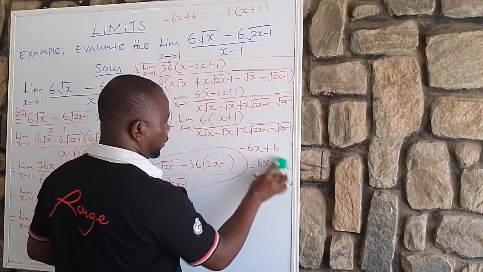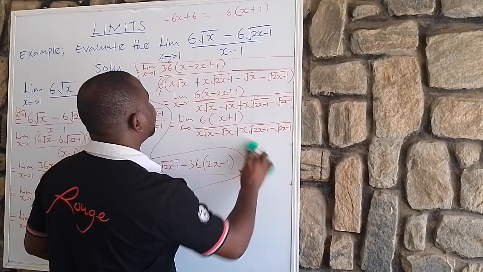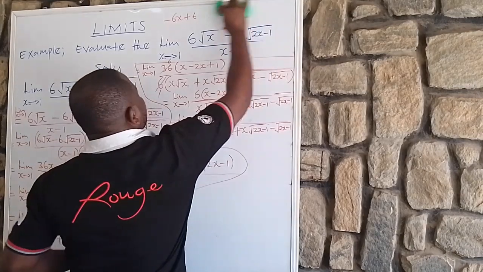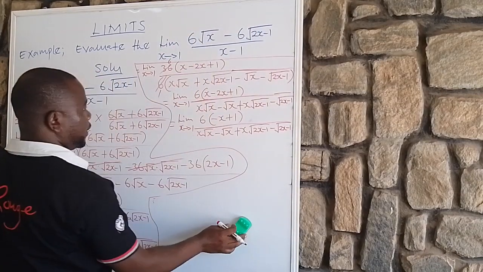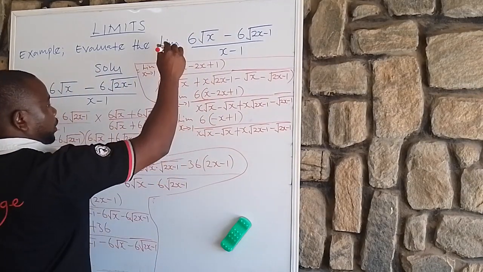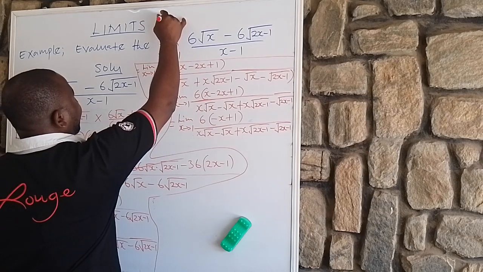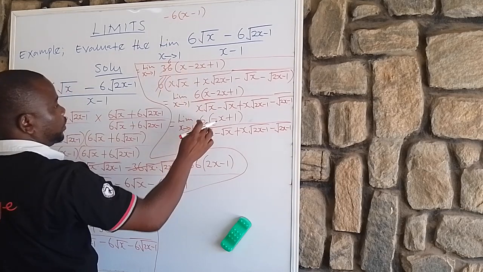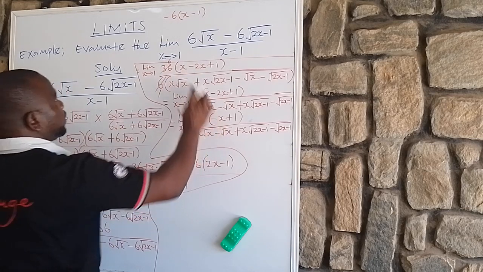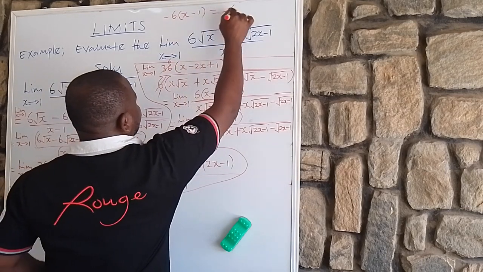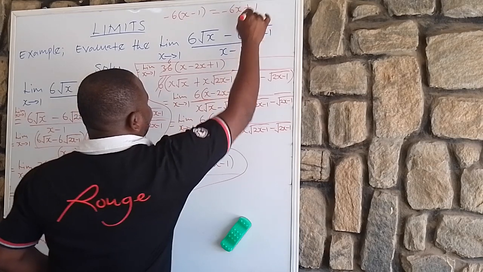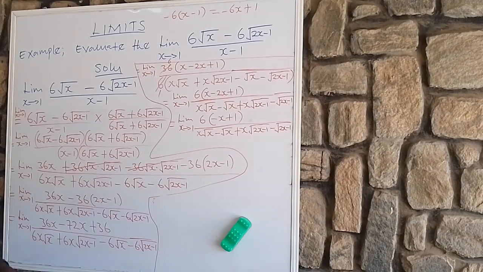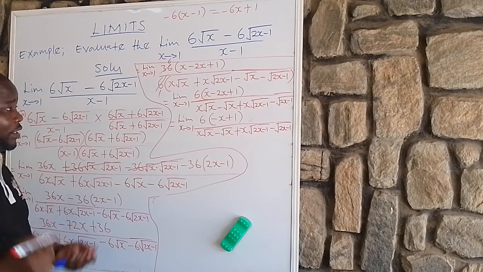That is what I'm trying to do here: minus 6, x minus 1, we use it to multiply, we still get back this. That is, this is the same thing as minus 6x plus 1, isn't it? True or false? That is mathematics for you.